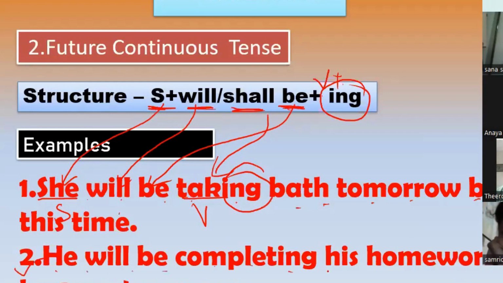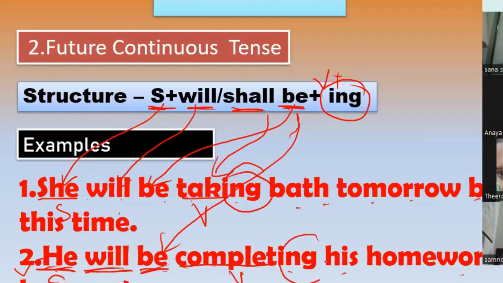Now let's move to the next example. He will be completing his homework by 3 p.m. tomorrow. Okay, so here he is the subject and will plus be as can be seen in the structure and verb plus ing form, right? Yes, is it clear, students? Come on, tell me yes or no. Yes, ma'am. Okay, so let's move to the next one then.